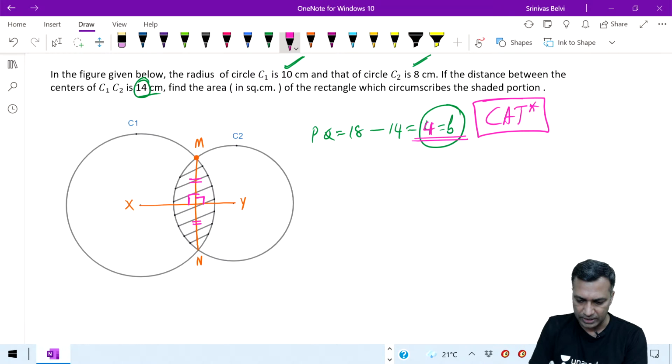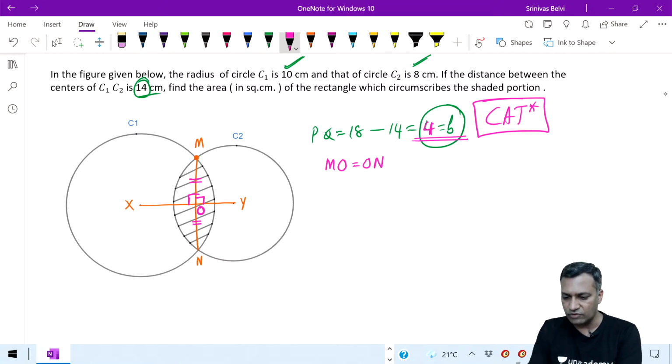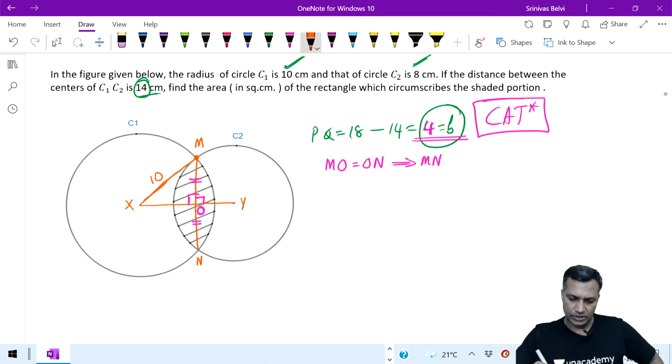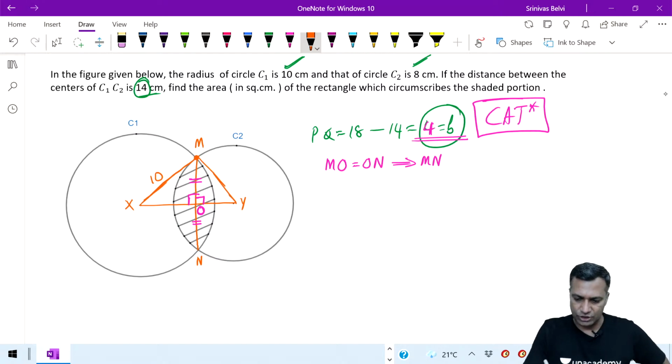If I call this particular point O, what I'm trying to say is MO is also equal to ON. What is the length of the common chord? Of course, the length of the common chord is MN. But let me get MO, and then from there I can figure out the rest. How do I get MO here? I know this particular length XM is 10 units. X to M is 10 units. I know that XY is 8 units.